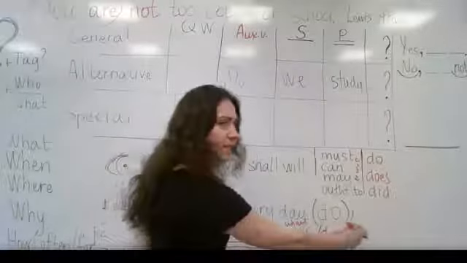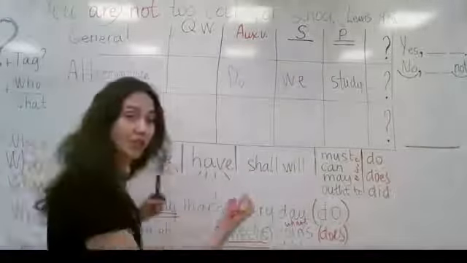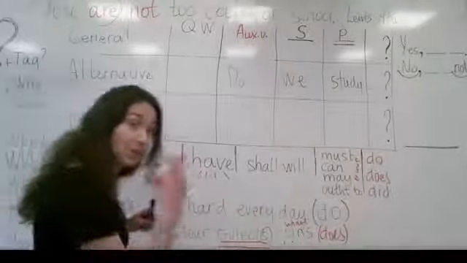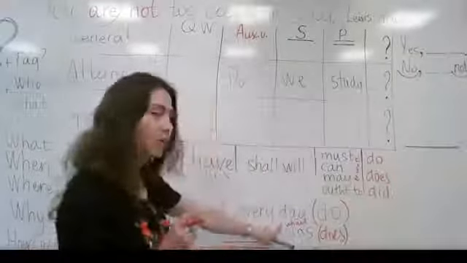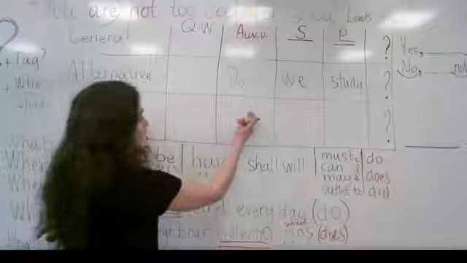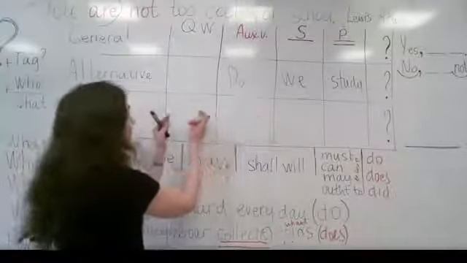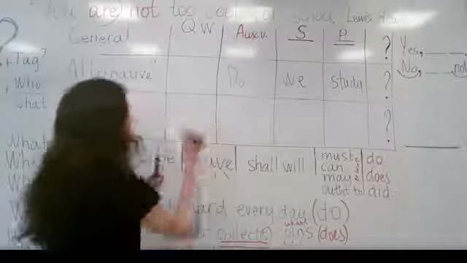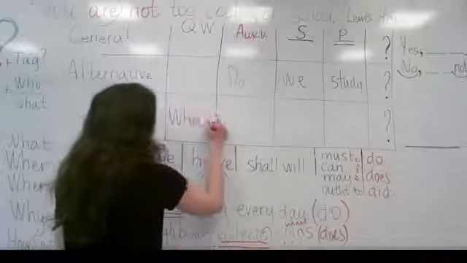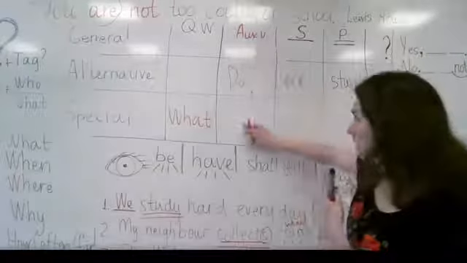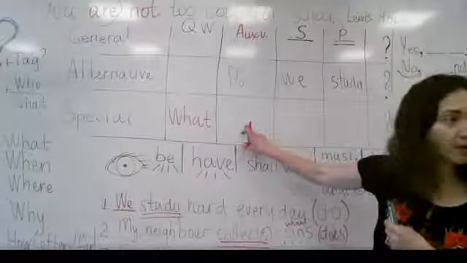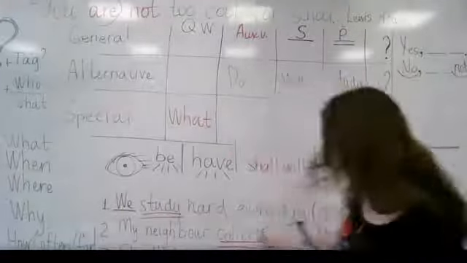If you have a longer sentence, we can ask other kinds of special questions to the same sentence, but we are going to use the same auxiliary verb. So here we have what. What do we do? Look, we have the auxiliary verb, but in this kind of question, we have to start always with this question word. So I write it here. What do I need to fill in this box? So here we have what. What is the auxiliary verb? Does.